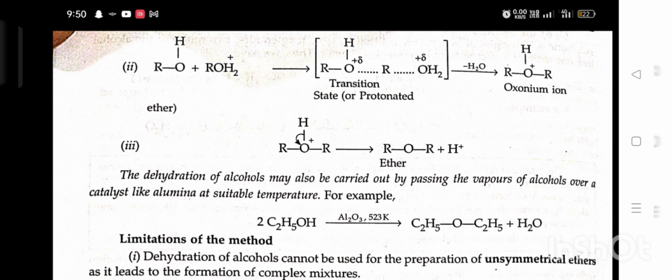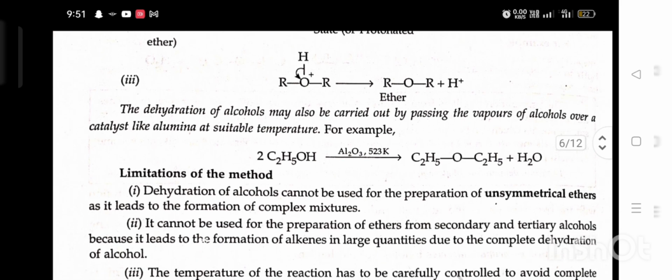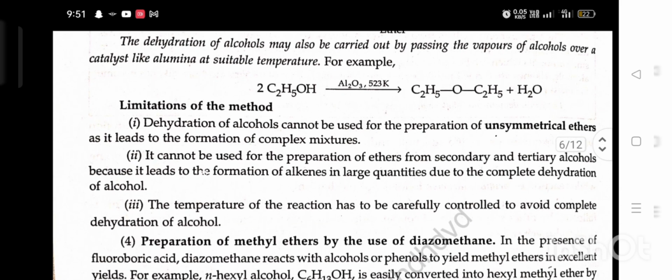Dehydration of alcohol may also be carried out by passing vapor of alcohol over a catalyst like alumina at a suitable temperature. For example, alcohol in the presence of Al2O3 at 523 Kelvin temperature gives C2H5OC2H5 plus H2O. Limitation of this method.